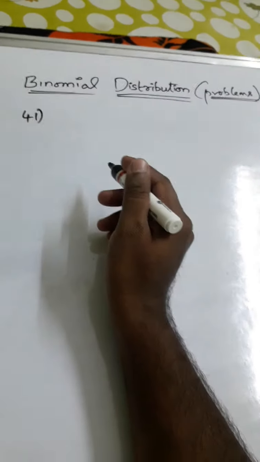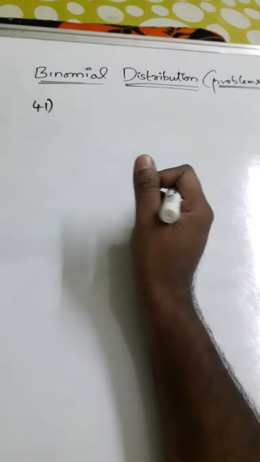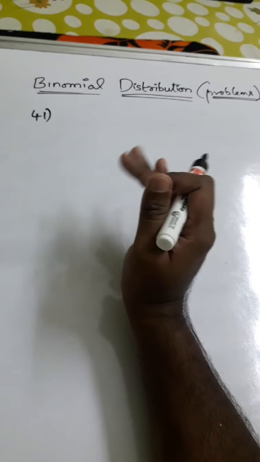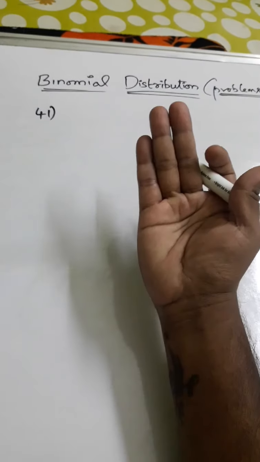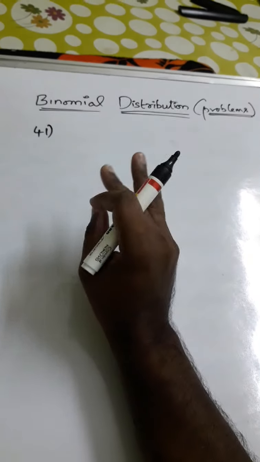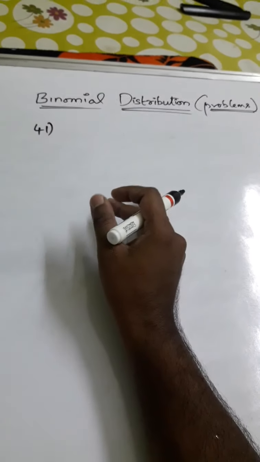Here comes question number 41. Clearly, here also it is the same kind of problem, where the question is asked about one category and the probability is given about the other. So you will easily understand.